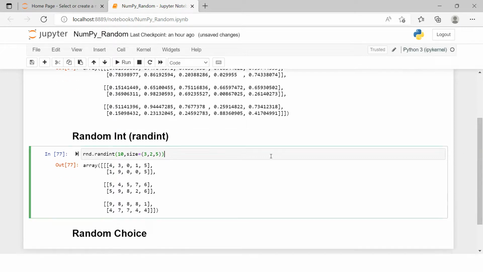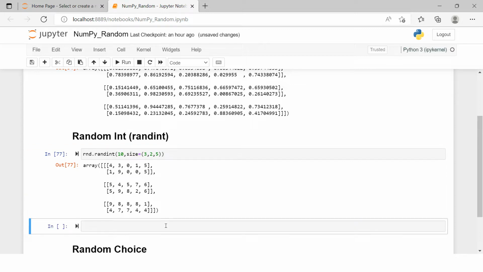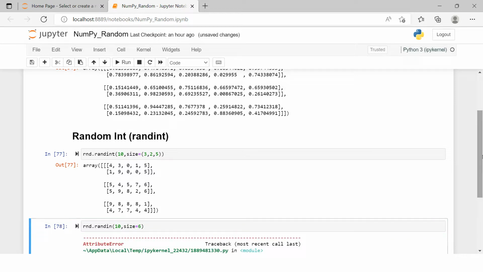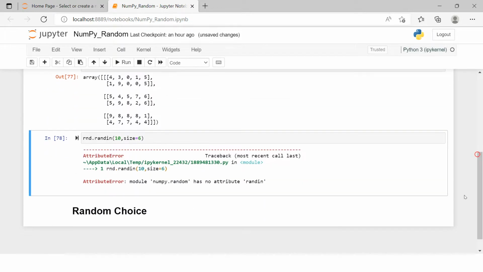The main point which I wanted to highlight over here is that you can generate a set of random numbers, that too integers, and for that I'll create it once again. rnd.randint, and in that you provide the upper limit. Let's say I gave 10, and I want a size of, let's say, 6. Every time you hit enter, just 1 second, I think there is some error here, I just made a spelling error.